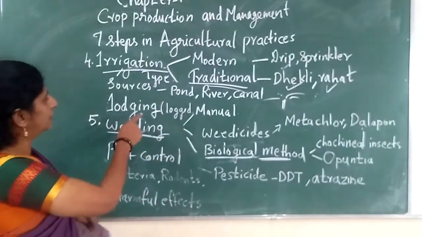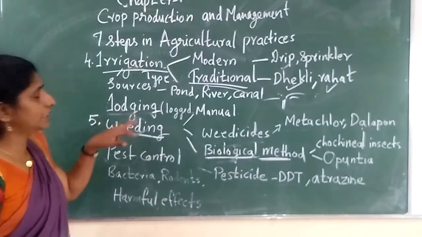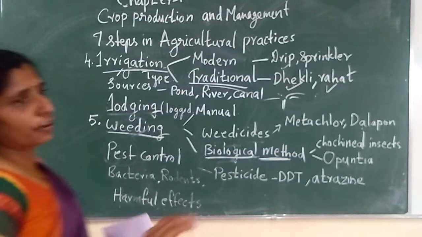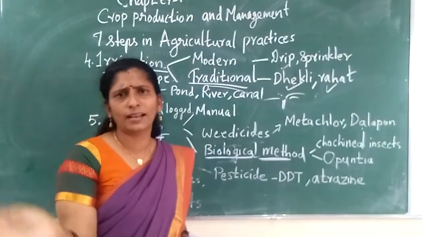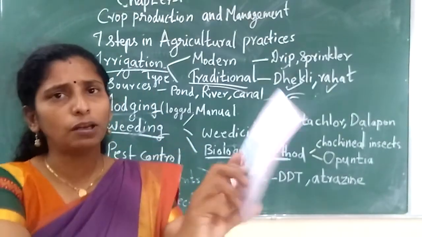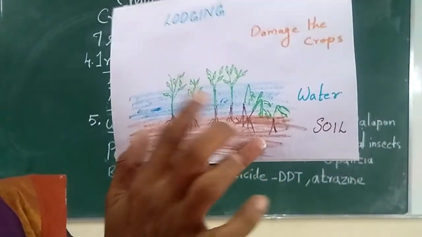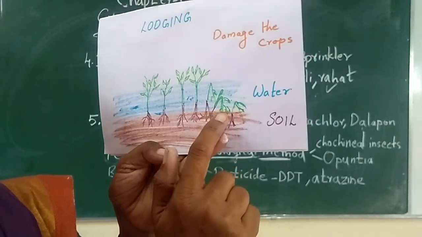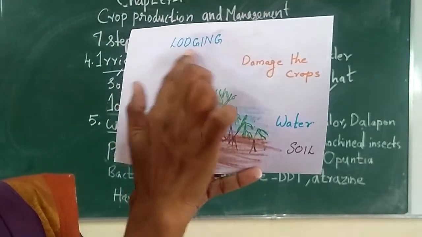Irrigation. Then one more thing I didn't say, lodging. What is that term? Lodging is nothing but, I'll show you. See, if you are watering the plant, doing irrigation, if more water enters the field, there will be more water than the plants can take. The plants may sink into the water. Then what will happen? It will damage the plant, and this damaging of the plant is called what?